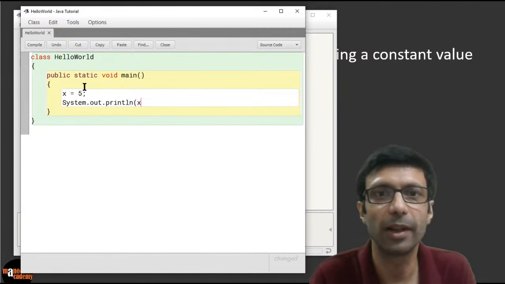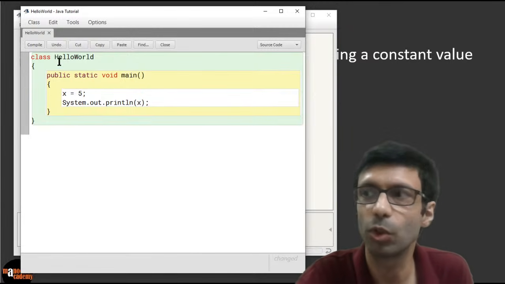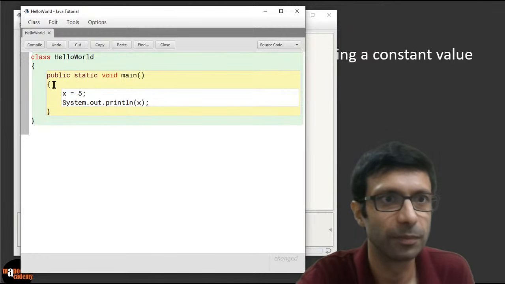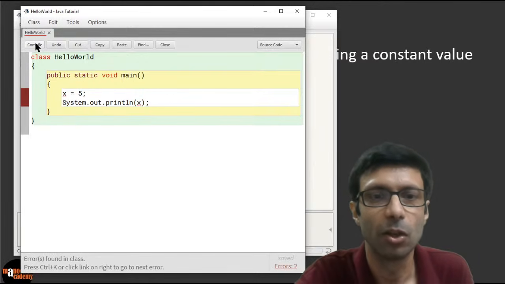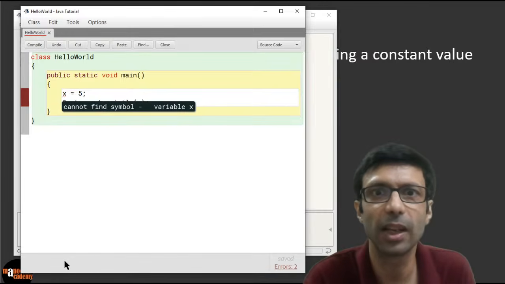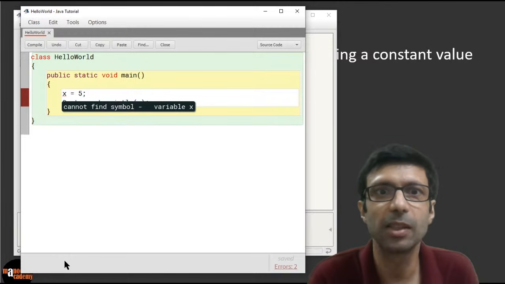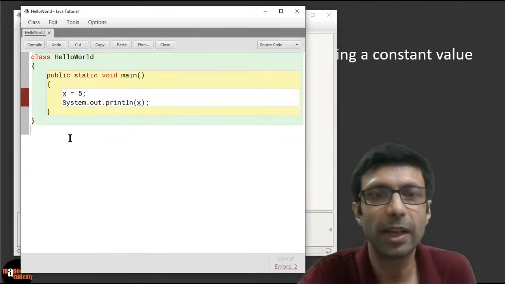So System.out.println X. Okay. Now guys, if I compile this, what's going to happen? Please take a look here. Let's compile this, guys. When I compile, you can see it's giving an error. You can see the error by hitting Control K. If I hit Control K, can you see? Cannot find symbol, variable X. So what is the problem here? Please take a look.